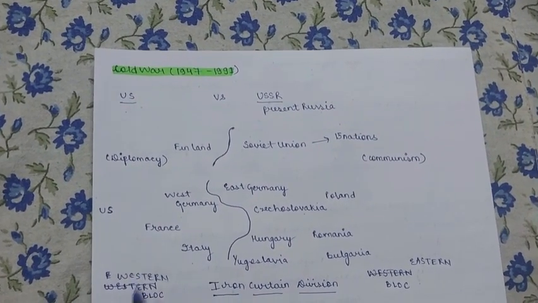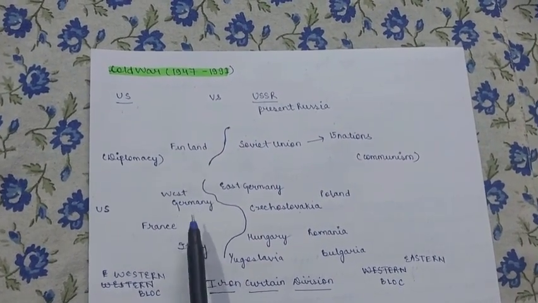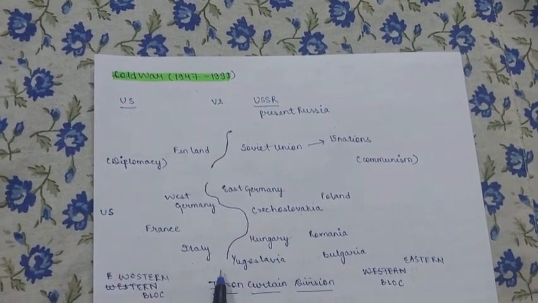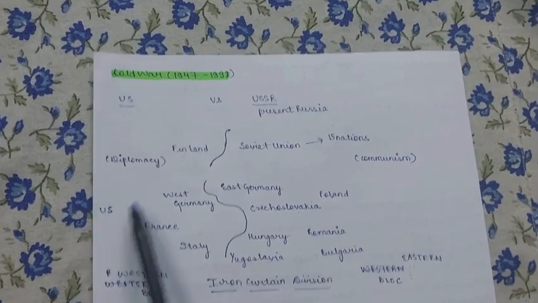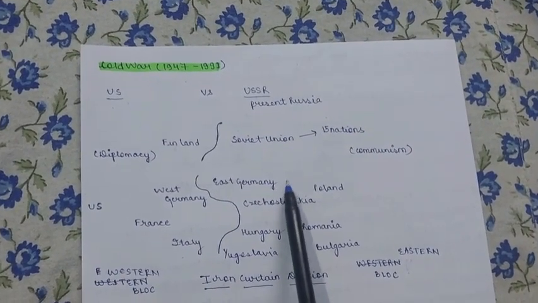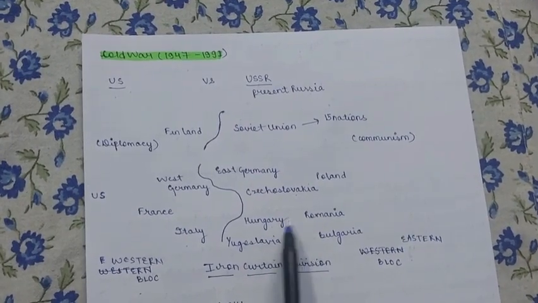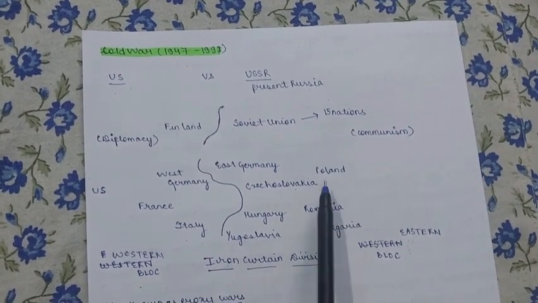The Western Bloc was dominated by countries like Finland, Western Germany, France, Italy, and of course the US. The Soviet Union was dominated by countries like East Germany, Czechoslovakia, Hungary, Romania, Bulgaria, Yugoslavia, and Poland.